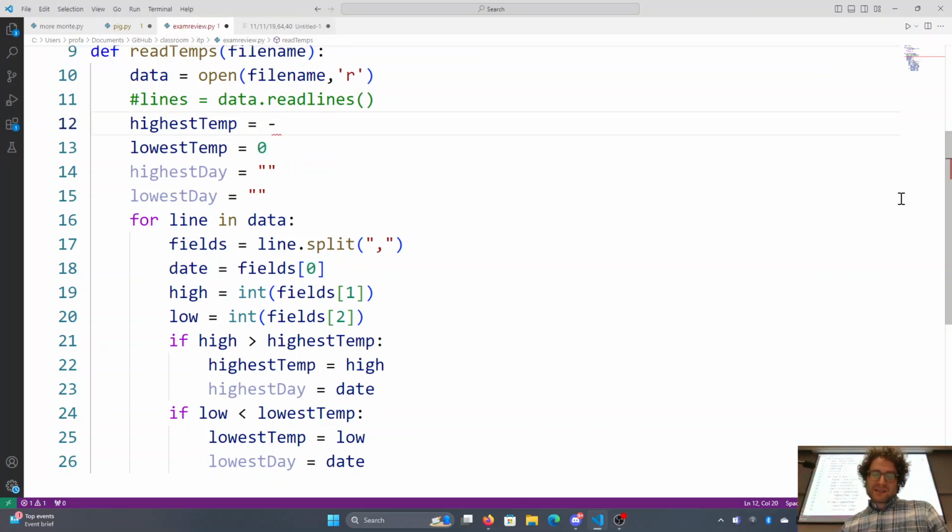So what I'm saying is, if you wanted an extra credit answer, it might look something like this. Set your highest temperature to a ridiculously low number, and your lowest temperature to a ridiculously high number.